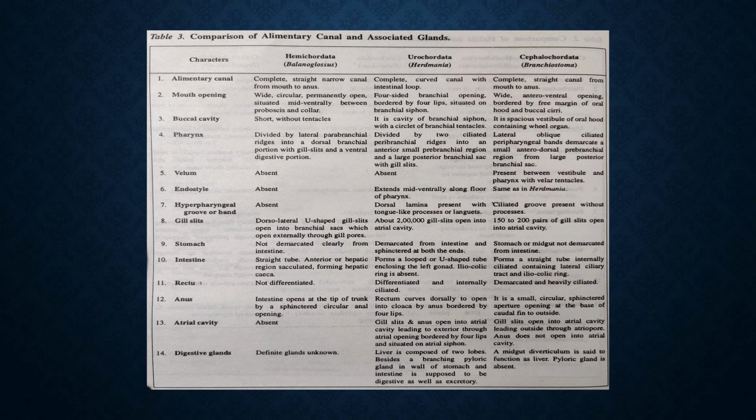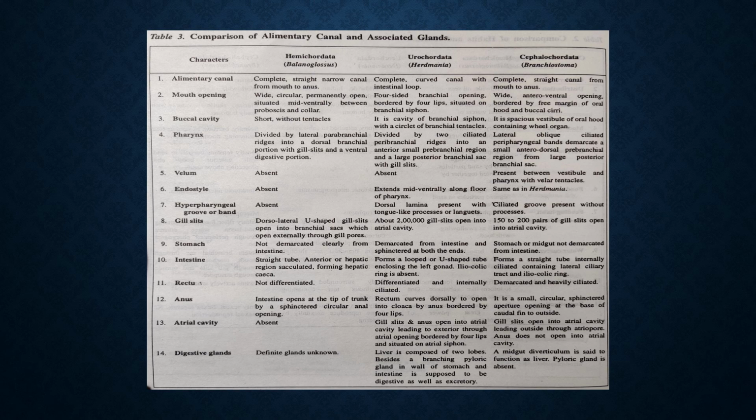Last point is the digestive glands, the 14th point. In Balanoglossus, there are no definite glands present. We cannot see any glands as such. In Herdmania, liver is composed of 2 lobes, right and left. Left lobe is bigger and right lobe is smaller. Besides, a branching pyloric gland in the wall of stomach.